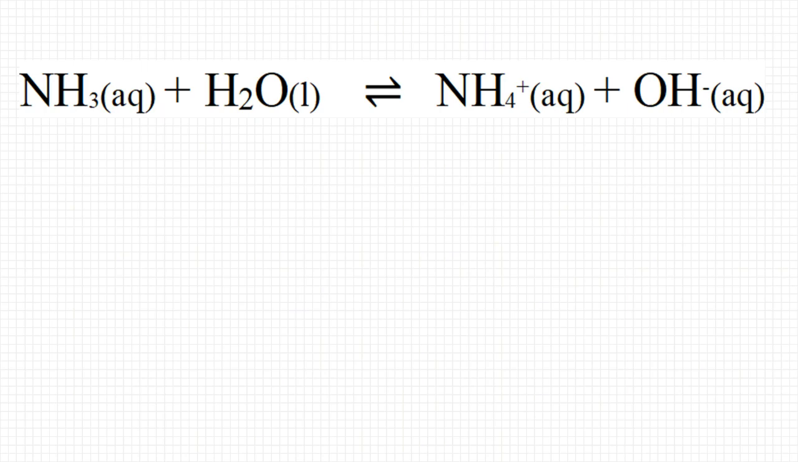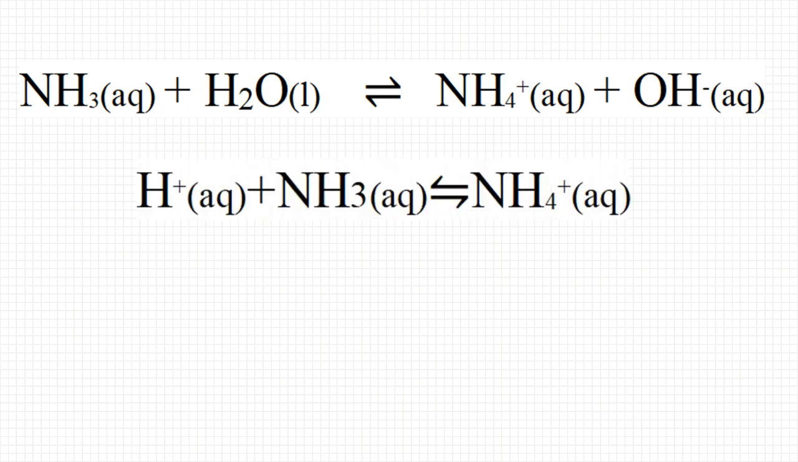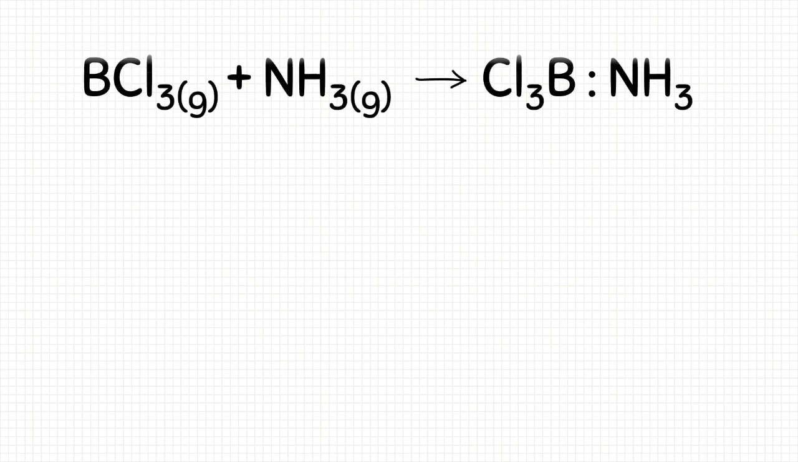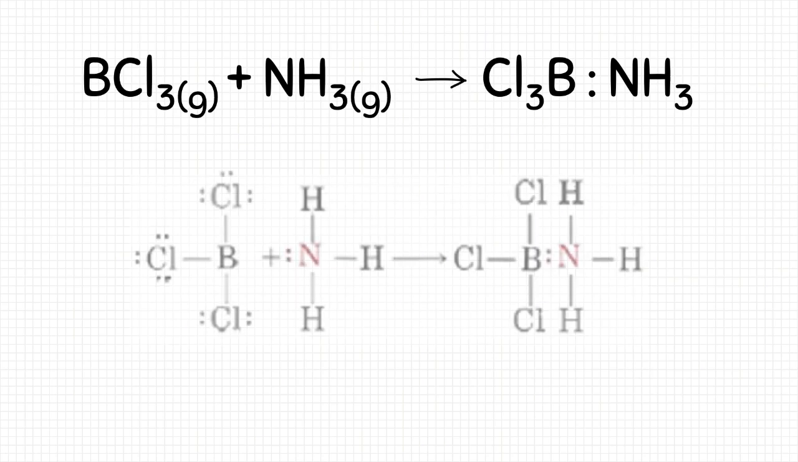But this definition is not quite right because not all neutralization reactions have two products and not all acids contain hydrogen ions. Neutralization of boron trichloride and ammonia is one example. In this case, boron trichloride is the acid, which doesn't contain any hydrogen ion. This reaction only has one product, which is Cl3B-NH3. BCl3 has an empty orbital and only 6 valence electrons. Ammonia has a lone pair of electrons.